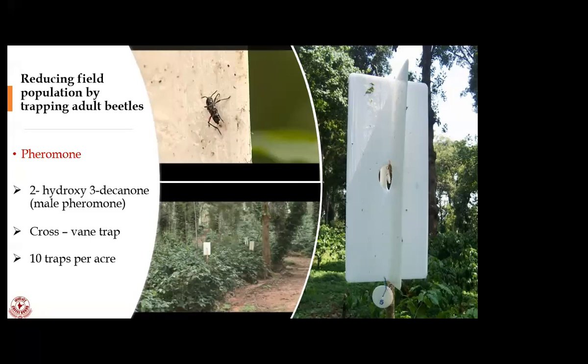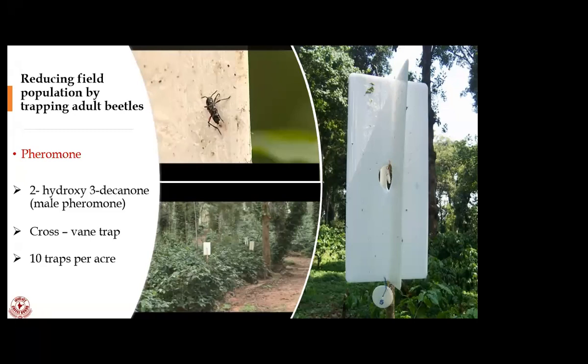So if you keep the male pheromones in the field, it will mimic a male, and the smell coming out from the pheromone trap will attract the females, by which we can reduce the female populations in the field. So you may compare with other traps.